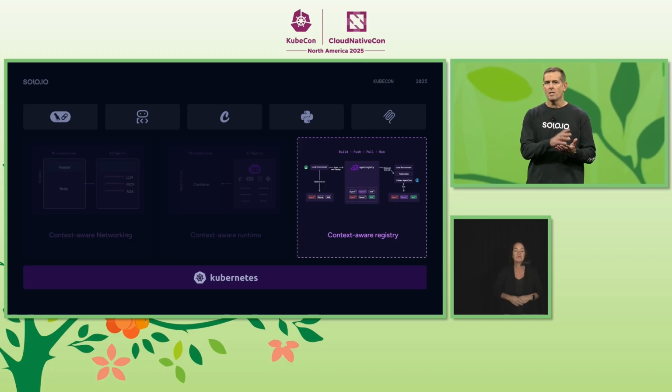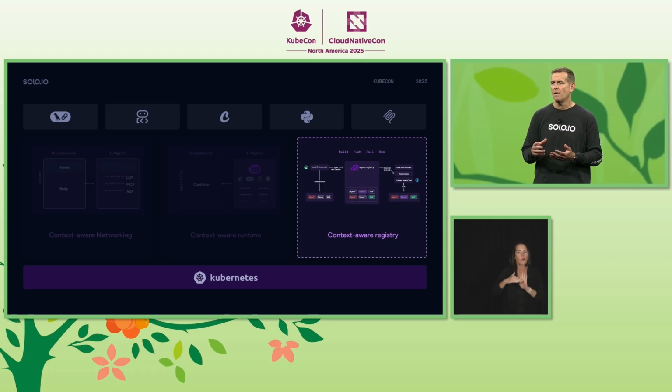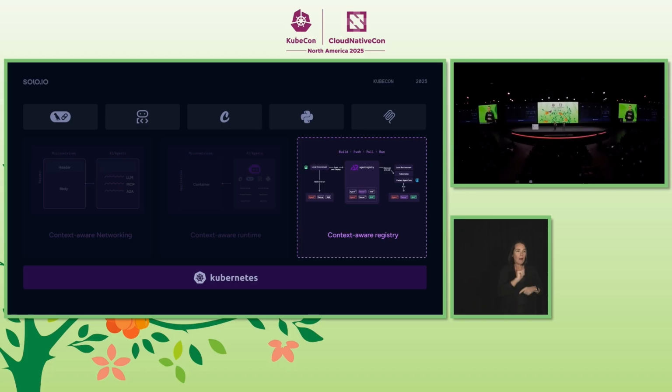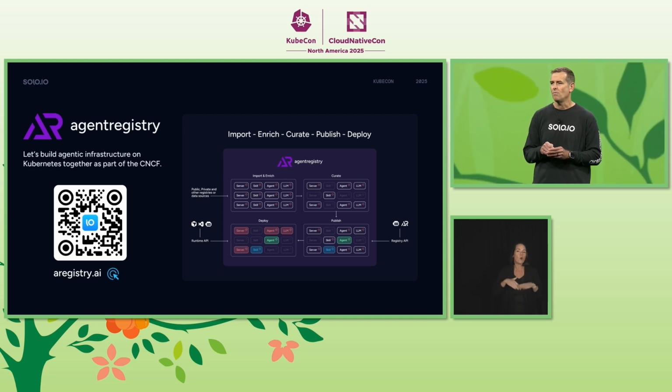Now, we talk to the community and our customers, and we know that there's one more component that's missing for a full agentic AI production stack, and that's a context-aware registry, so that I can publish, discover, and manage the lifecycle of agents, tools, and models on my platform. To help with that, we're really excited to announce today that we are open sourcing a project called Agent Registry.